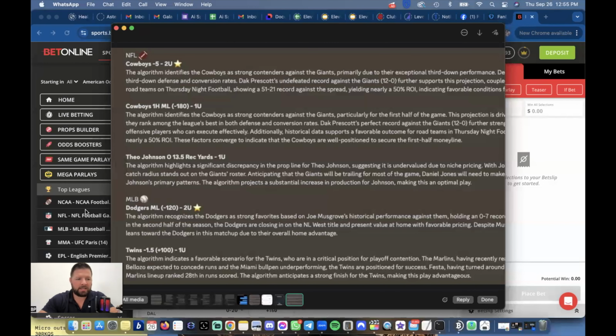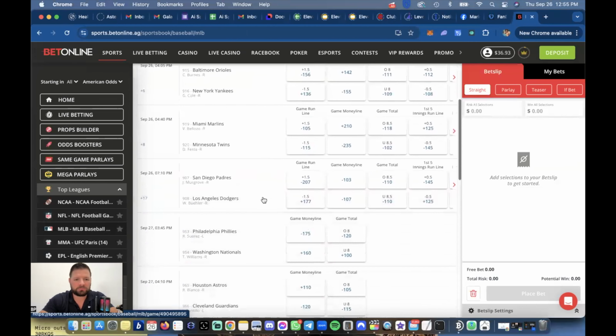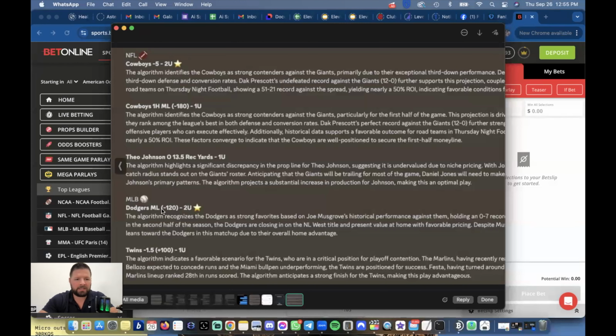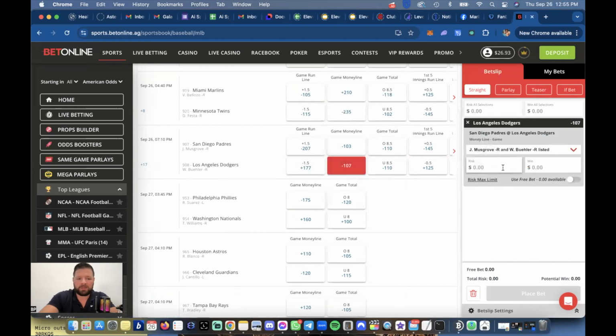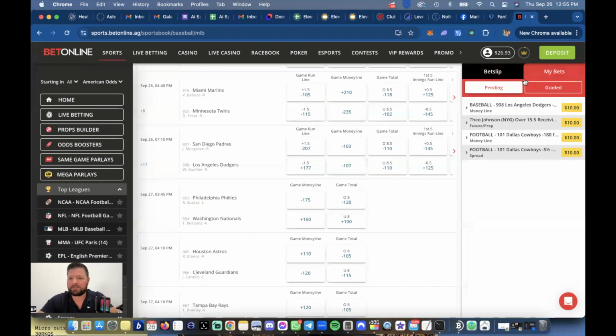MLB Dodgers money line right here. MLB, which is right here. Let's go to the Dodgers. Scroll down to the Los Angeles Dodgers. Dodgers money line -120, 2 units with a star. This one's pretty simple. Game money line. You're going to click, make sure it's LA Dodgers. Boom. Put in my wager, $10. Win $9.35. Place bet. Bet placed successfully. Go back to my bets. Boom. Baseball. There it is. 10, 20, 30, $40. Okay.